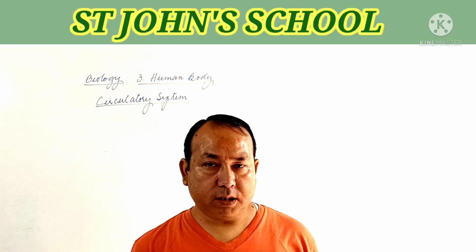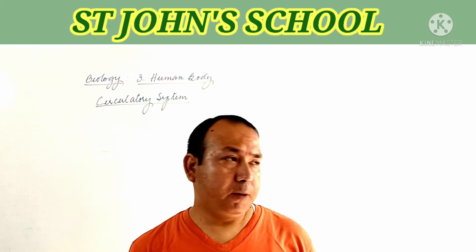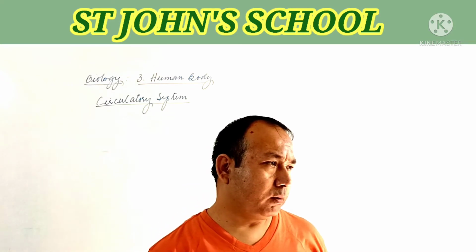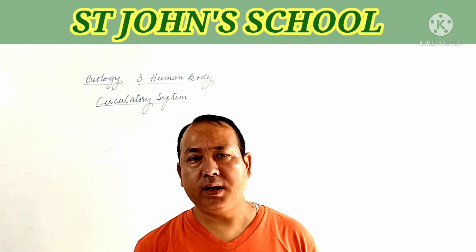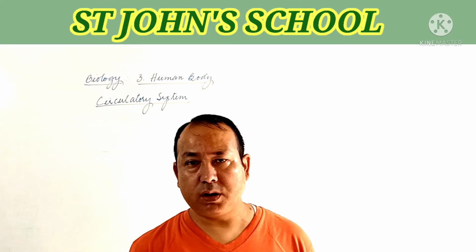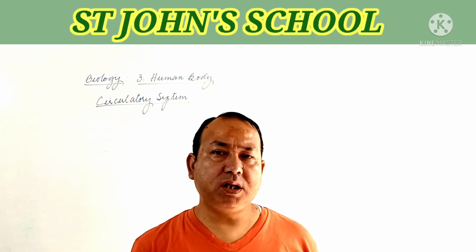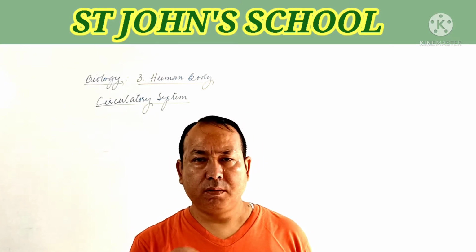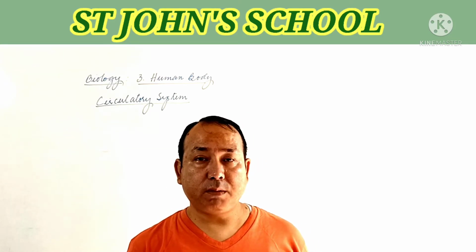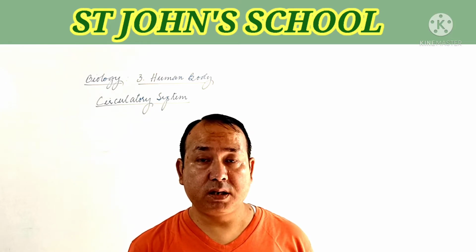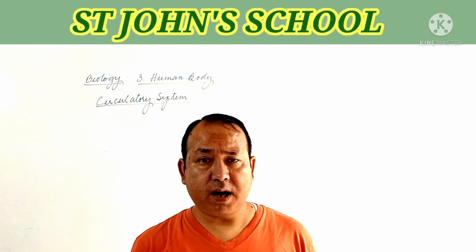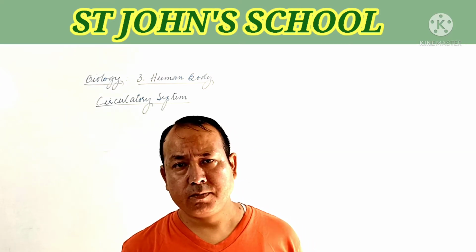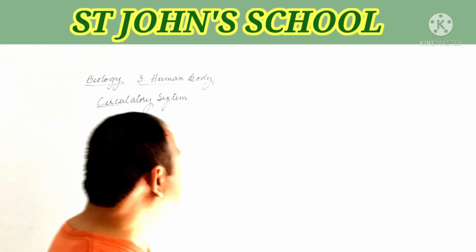Okay, so first we'll start this topic by understanding why it is required in the body, that is need of circulatory system. In this organ system we'll discuss about blood, we'll discuss about blood vessels, and then we'll try to understand about the structure of the vital organ, that is heart. Okay, so let's start today's class.